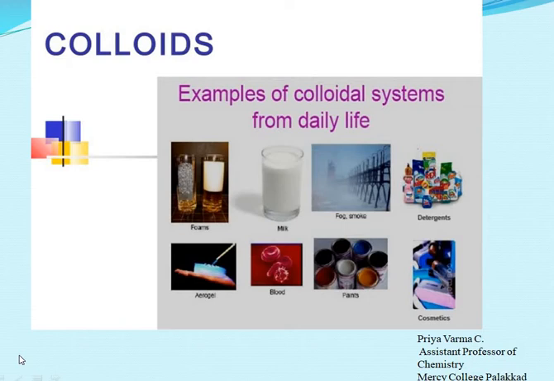Now, before going into the chapter, we'll see some of the examples of colloidal systems that we come across in our daily life. Most of the food that we consume are based on colloids. Some examples are milk, curd, butter, cheese, cake, bread, etc. Many of the stabilizing agents like gelatin added in ice creams is also an example for a colloid.